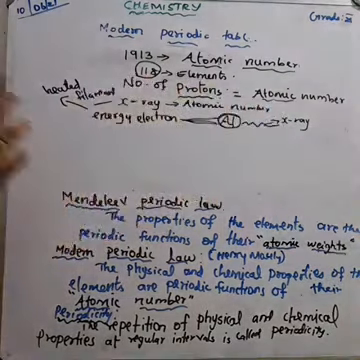For example, I am taking aluminium, one element, potassium, another element, and fluorine, another element. Aluminium atomic number 13, potassium atomic number 19, iron atomic number 26. Here aluminium has a low number of protons compared to potassium and iron. When Moseley bombarded high energy electrons on the aluminium, it released X-rays of a certain frequency.